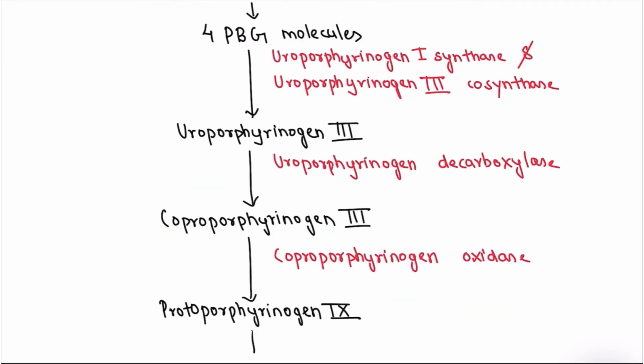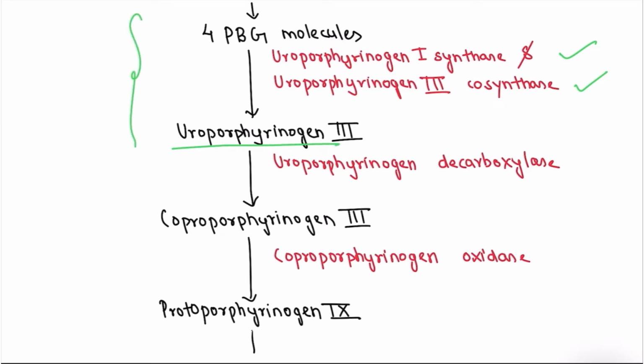Now coming to the second part of this pathway, the four molecules of porphobilinogen in presence of enzyme uroporphyrinogen 1 synthase and uroporphyrinogen 3 co-synthase. These enzymes written on this slide are very important as these are directly linked to porphyria. The product that is formed is uroporphyrinogen 3 and this step is known as ring formation.